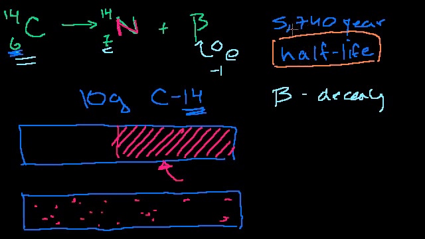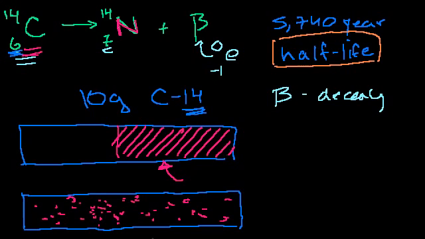And over 5,740 years, you determine that there's a 50% chance that any one of these carbon atoms will turn into a nitrogen atom. So after 5,740 years, the half-life of carbon, there's a 50% chance that any of the carbon atoms will turn to nitrogen. So if you go back after a half-life, half of the atoms will now be nitrogen.